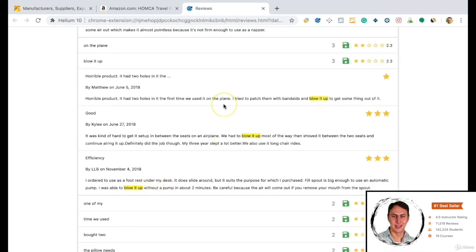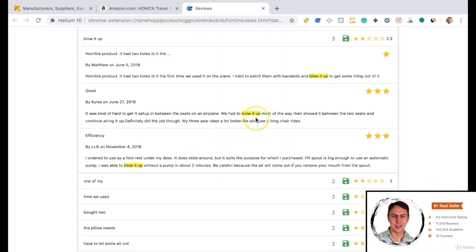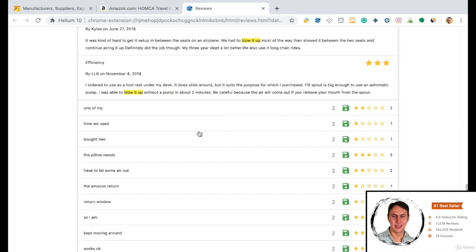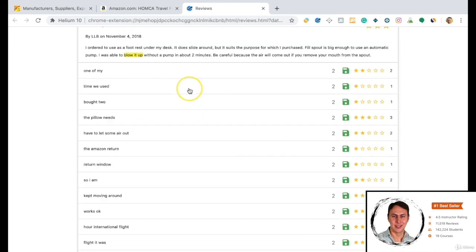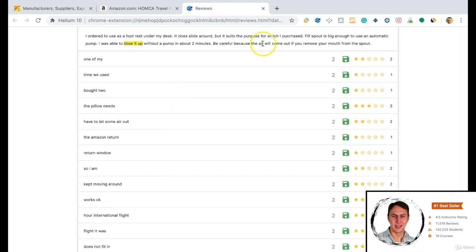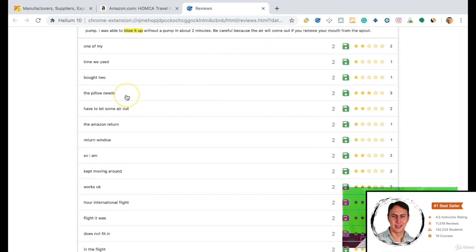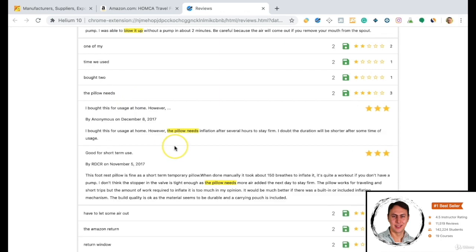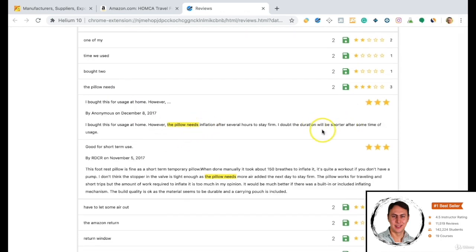In this comment, they mentioned that there were 2 holes on the product. It is a problem for a product which is filled by air. The quality is important for this product. "Loses air and is likely to blow out." This one mentioned what you should care about while you blow up without a pump. The pillow needs this title might be important. They mentioned what the product needs. For example, here, they mentioned the exposure time. You should blow up gradually after a while, because it gets smaller after a while. This one has mentioned that some air goes out.